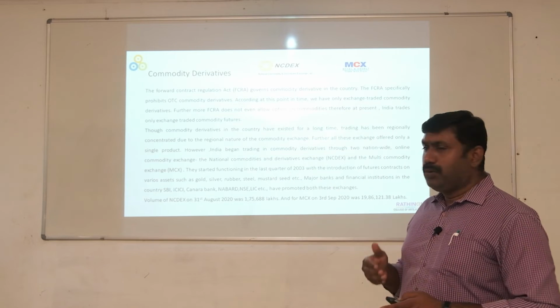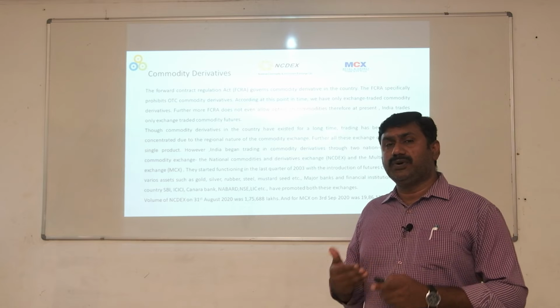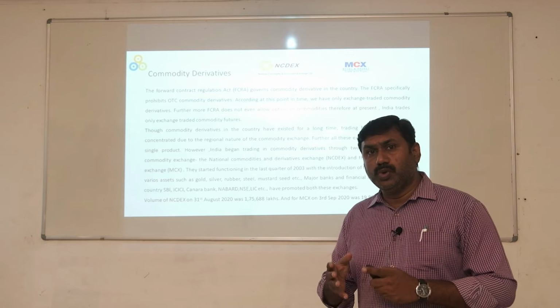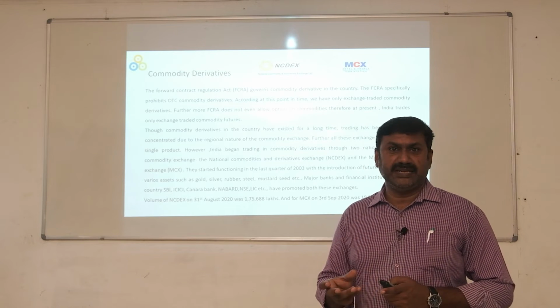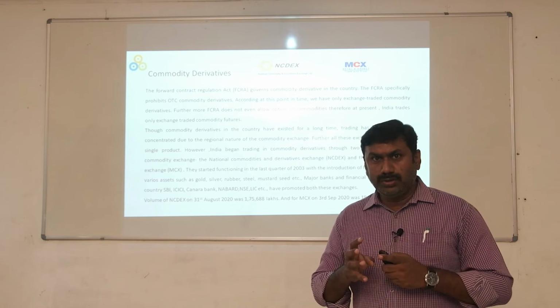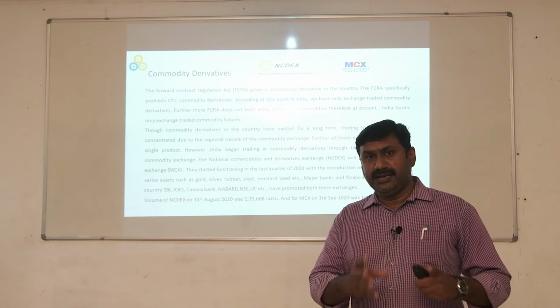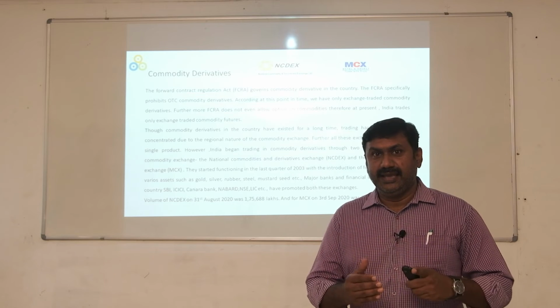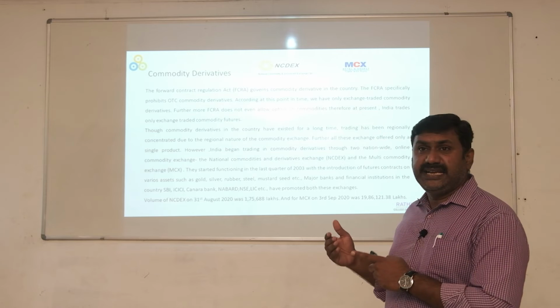So we have one particular exchange called MCX, which is widely focused on trading bullions. Bullions means precious metals like gold, silver, copper; all those metals are mostly traded in MCX. Further, we have NCDEX.